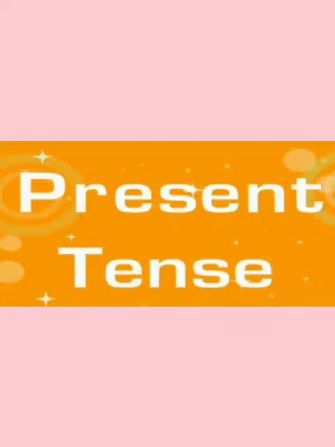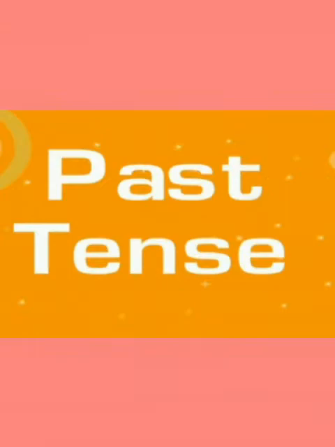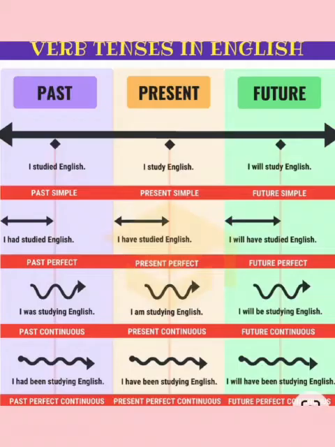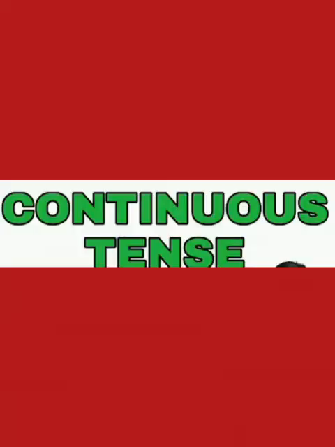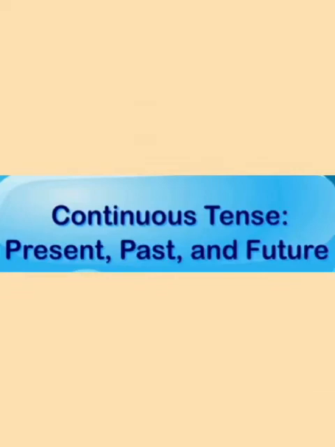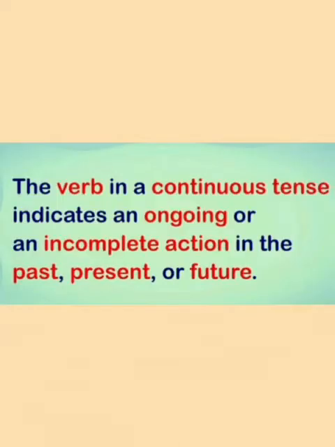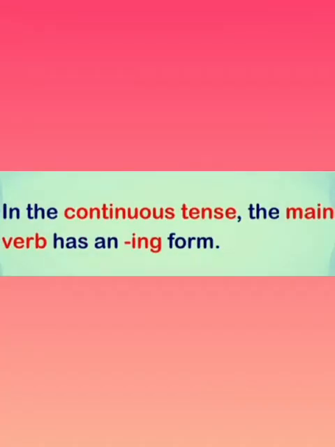So tenses are of three kinds: present, past, and future. And each tense has further four types: simple tense, continuous tense, perfect tense, and perfect continuous tense. In the previous video, we talked about the simple tense: simple present, simple past, and simple future tense. In today's video, we will talk about the second tense, that is continuous tense: present continuous, past continuous, and future continuous tense. So all the continuous tenses are formed with a helping verb plus a main verb having an ing form of verb.